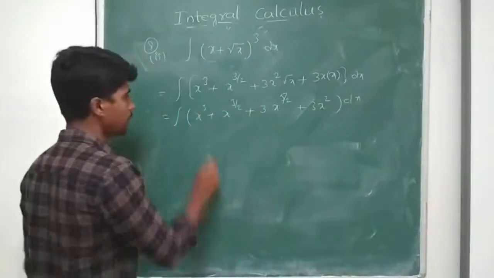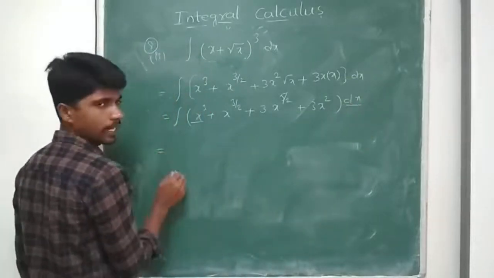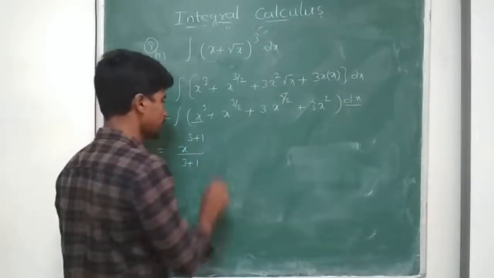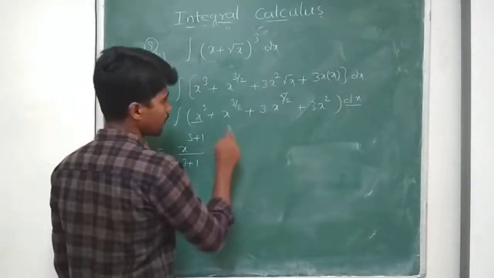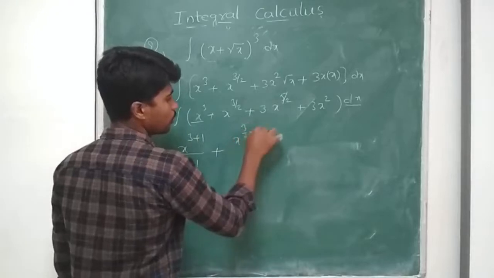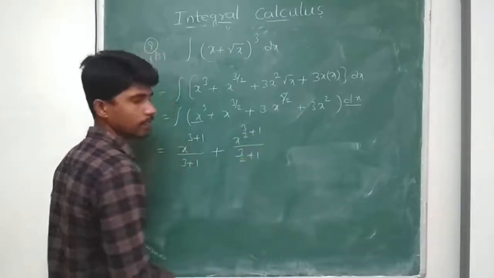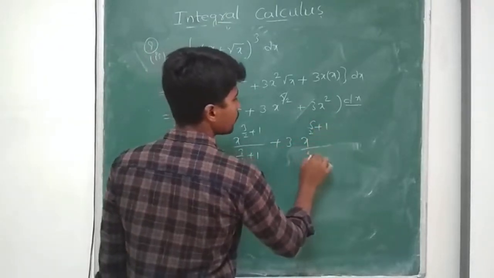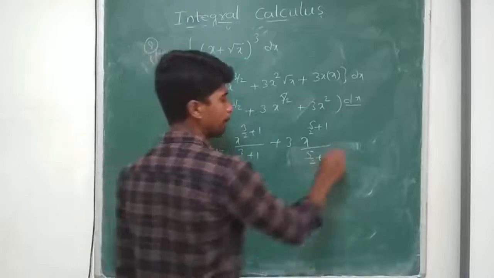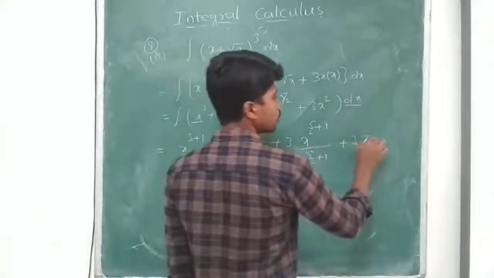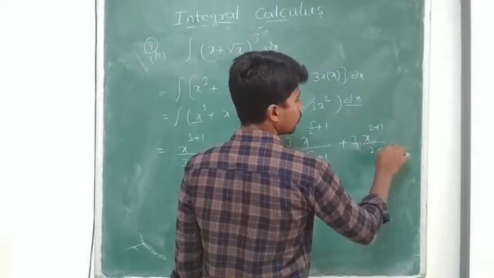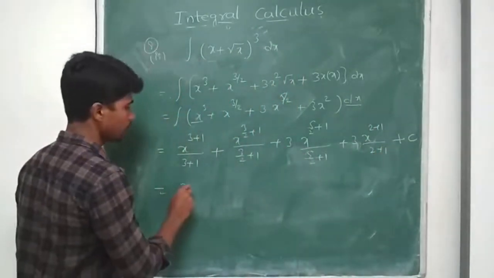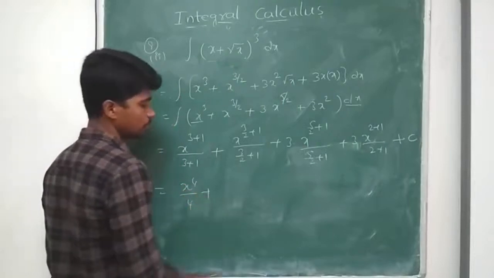So split and apply. Integral x cube dx, so I get x to the power of 3 plus 1 by 3 plus 1, all constants I'll add at last, plus x to the power of 3 by 2 plus 1 by 3 by 2 plus 1, plus 3 into x to the power of 5 by 2 plus 1 by 5 by 2 plus 1, plus 3 into x to the power of 2 plus 1 by 2 plus 1, plus one constant c.